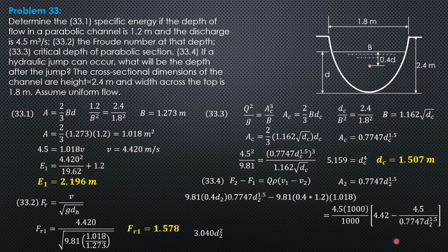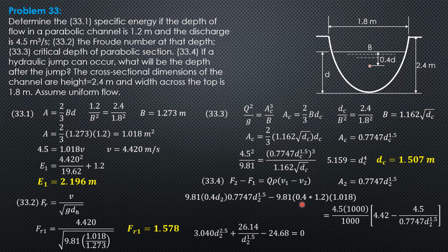Simplifying, this becomes 3.04 D2 to the 2.5, then 4.5, don't mind 1000 over 1000. 4.5 times 4.5 over 0.7747 D2 to the 1.5, to the left is positive 26.14 over D2 to the 1.5.